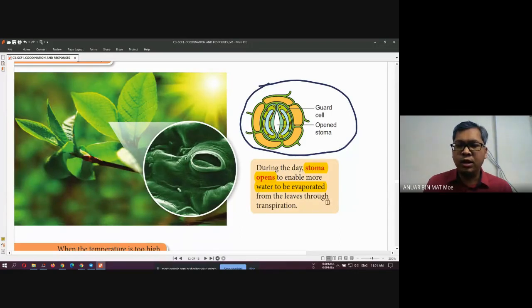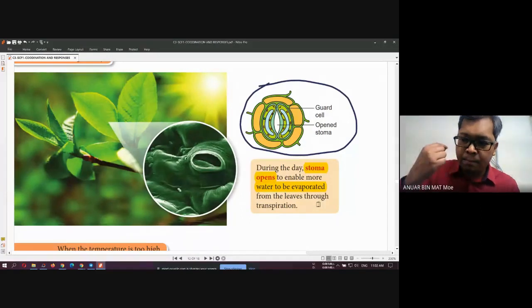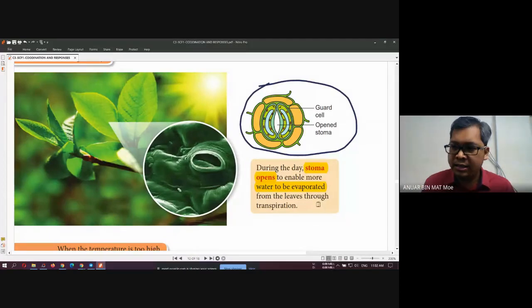Okay, this is during the day. All right, it's just like you are using a straw. For example, when you are drinking water, you are using a straw, right? So the analogy of the plant is just like that. When you drink the water using the straw, you suck up, and then the water from the bottom of the glass goes up. Okay, that is the analogy lah.